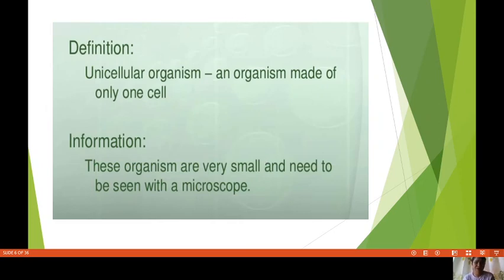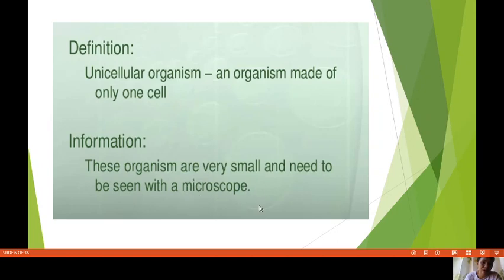Definition. Unicellular organisms are organisms made of, again, only one cell. Information: these organisms are very small and need to be seen with a microscope. As I've mentioned, they are too small to be seen by the naked eye, so you have to use your microscope.